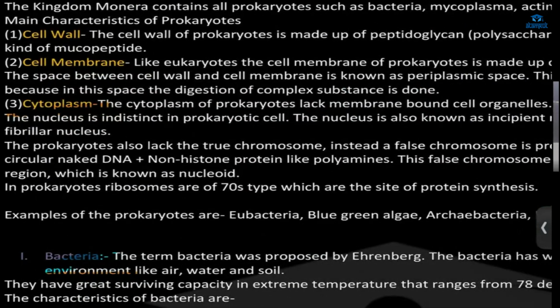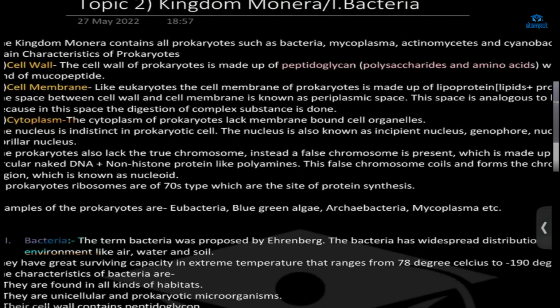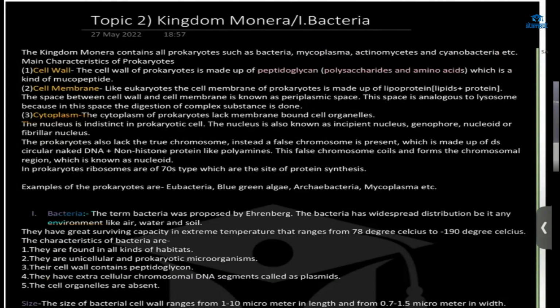Cell wall, I have told you, peptidoglycan, polysaccharide and amino acid. Sugar, you can say sugar as saccharide, like in the protein, you say peptides. Many saccharides make sugar, starch, which is the kind of mucopeptide.